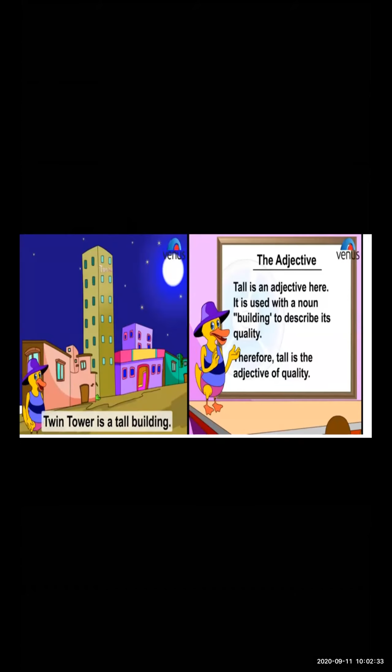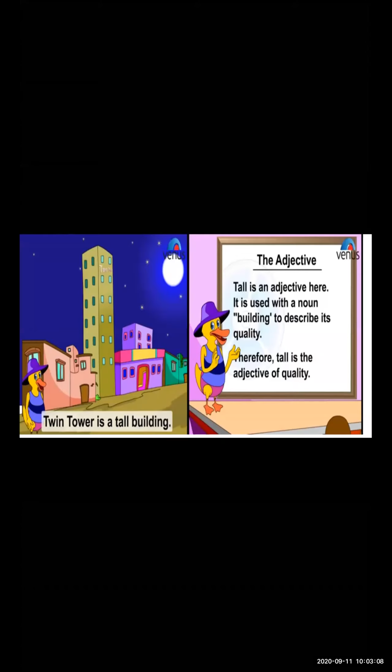Building itself is a noun here. But when I'm talking about the describing word, or I want to explain the building, at that time what would I say? I would say that Twin Tower is a tall building. So which word will be the quality here? Tall. Yes, tall is the word which is an adjective here, which is giving more information, describing the quality of that tower or the building.